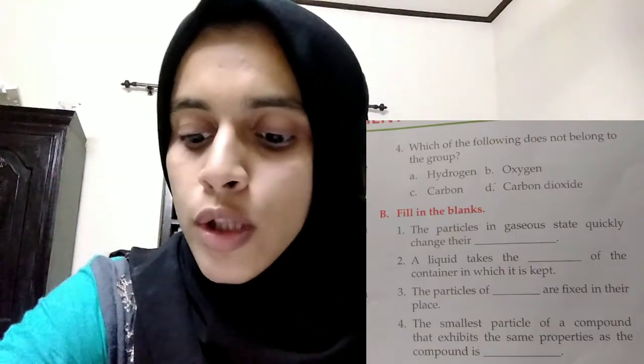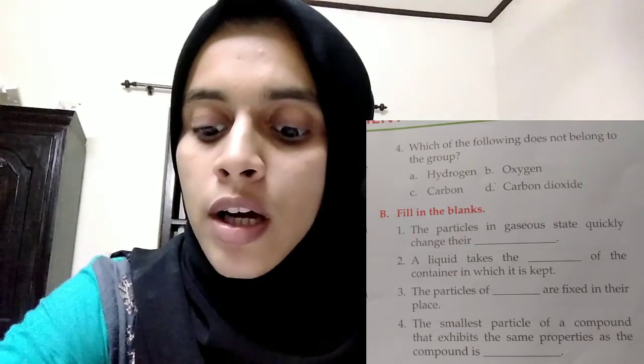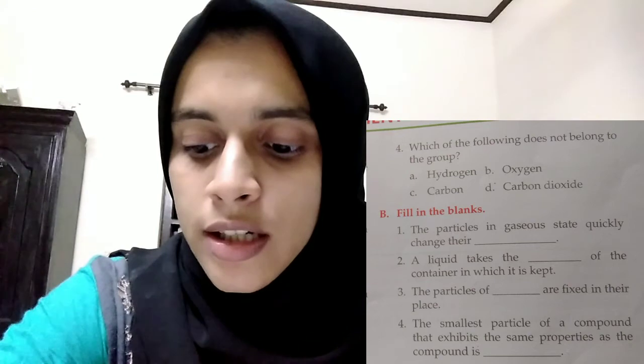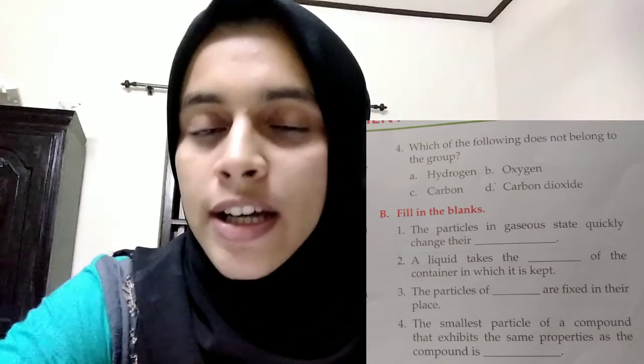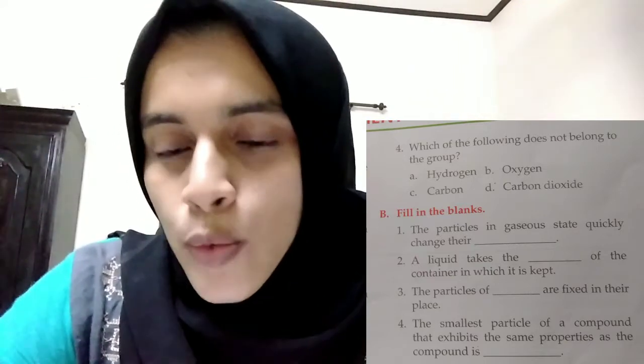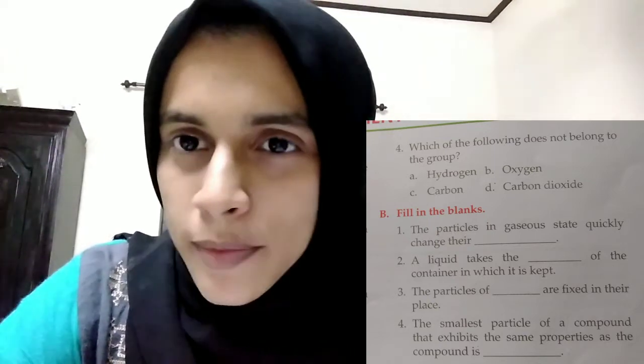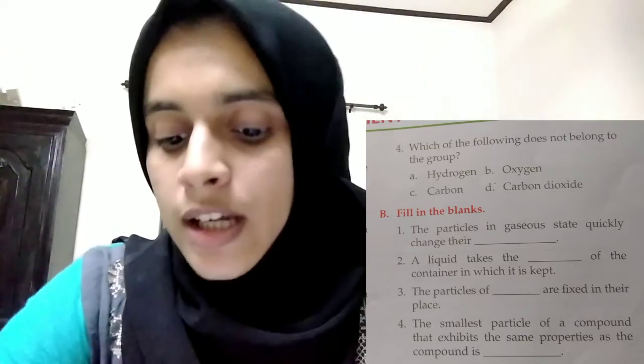Fourth question, which of the following does not belong to the group? Hydrogen, oxygen, carbon and carbon dioxide. So carbon dioxide is the answer. Okay, why carbon dioxide is the answer? Because other options are elements and carbon dioxide is a compound. Okay, now move to the second section.